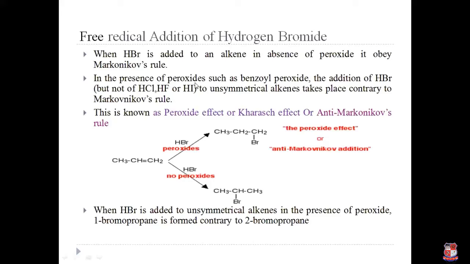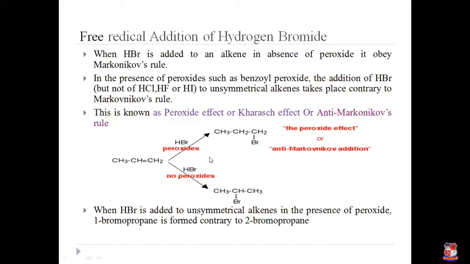While in the presence of peroxide, such as benzoyl peroxide or hydrogen peroxide, the addition of HBr to an unsymmetrical alkene takes place contrary to Markovnikov's rule. So we call it the peroxide effect, or the Kharasch effect, or anti-Markovnikov's rule. Peroxide effect because it occurs in the presence of peroxide, Kharasch after the scientist's name.